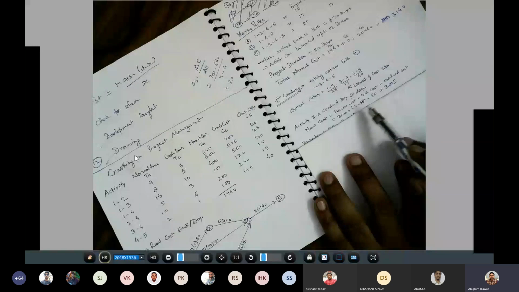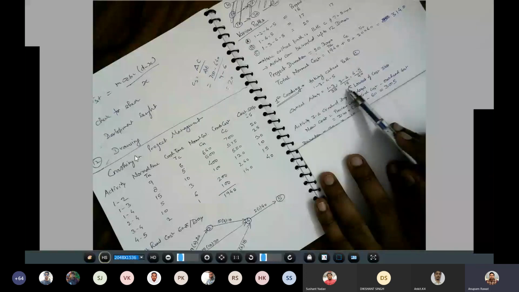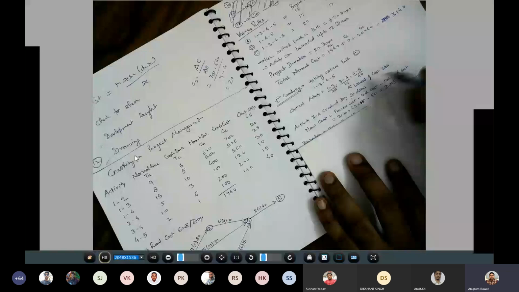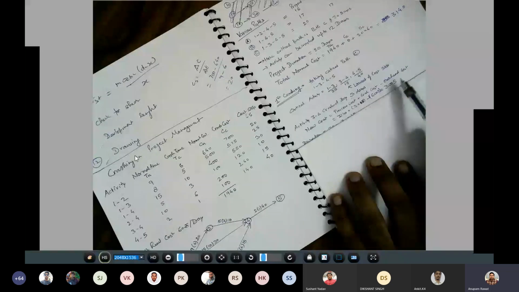So here we will be crashing by 3 days. Crash cost, because the cost slope is 15, so 3 multiplied by 15, minus overhead cost. Okay, so we are crashing it by, okay, it is wrong, the overhead will be 60 multiplied by 3. Overhead cost will be deducted because you are crashing. 3 दिन जब घटा देंगे तो 3 दिन की overhead cost भी घट जाएगी.